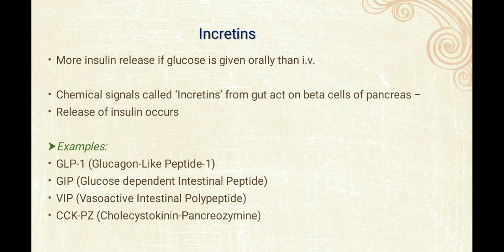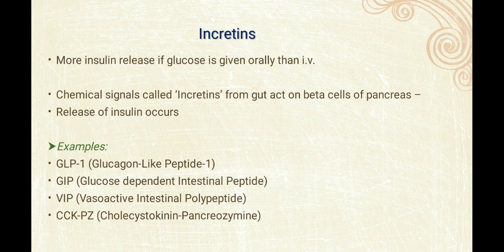Got it? So glucose by the oral route goes to the GI tract, and the chemical signal called incretin is released due to glucose in the gut, and incretin, as we have seen in the previous slide, will ultimately release the insulin.